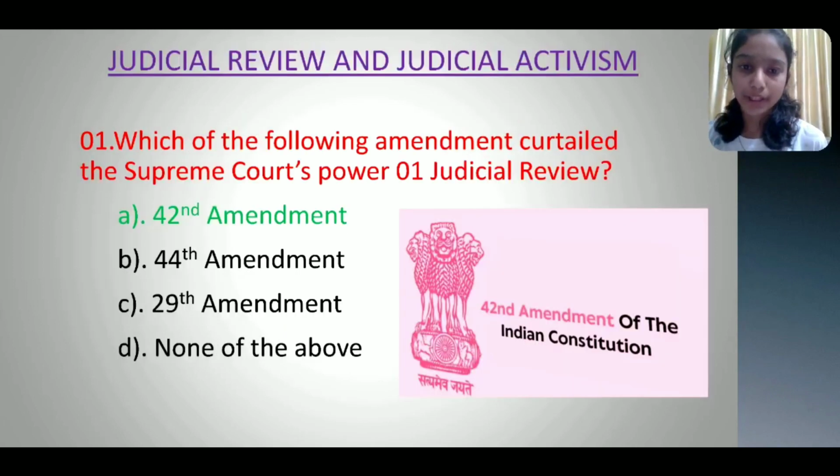Next topic. Judicial review and judicial activism. Question 1. Which of the following amendments curtailed the Supreme Court's power of judicial review? Option A 42nd Amendment, Option B 44th Amendment, Option C 29th Amendment, Option D none of the above. And the correct option is option A 42nd Amendment.